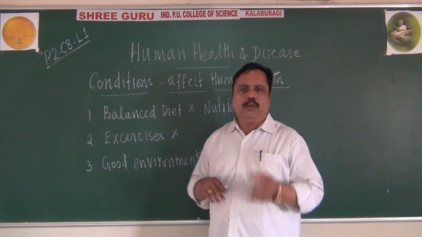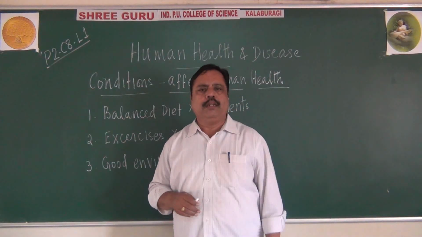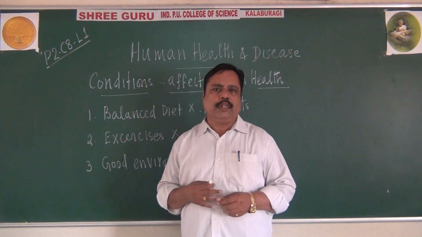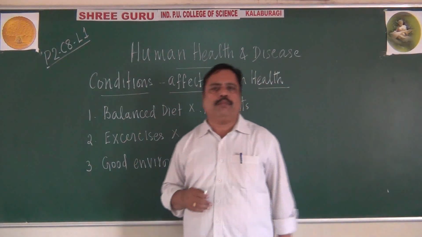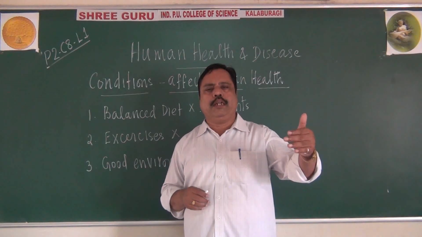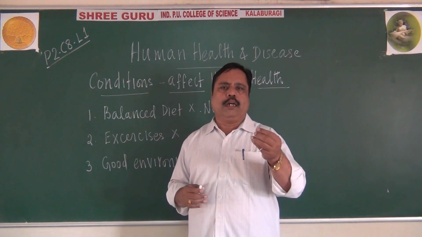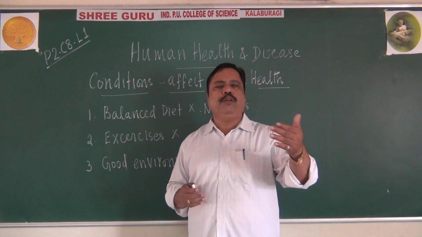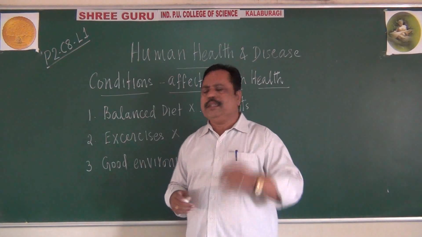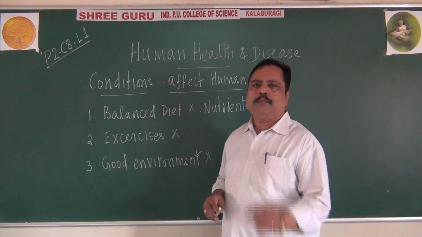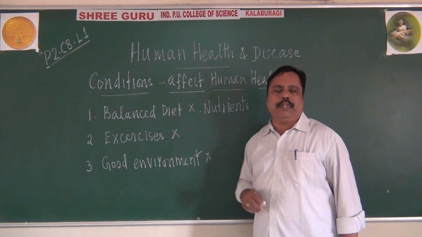So good food, good air and good water are all obtained from the environment only. They are called natural resources, and they also maintain the quality of our health. When we live in a polluted environment for a long duration, we will suffer from disorders like asthma, or dysentery-like conditions. All these things depend upon the environment. A proper environment, a proper atmosphere, becomes one important condition for maintaining health.